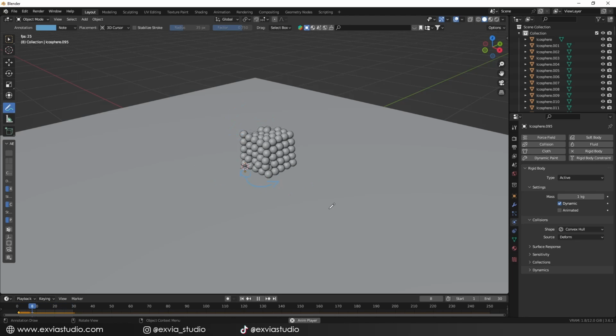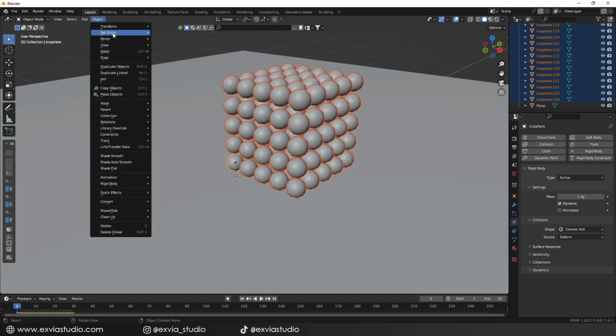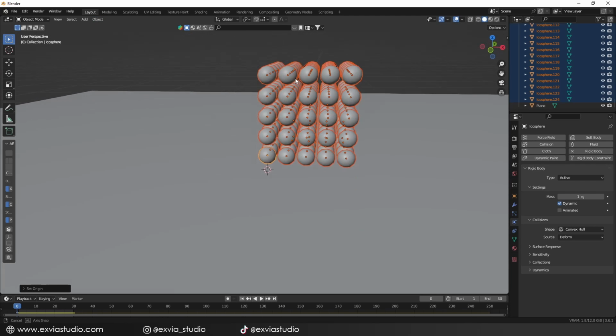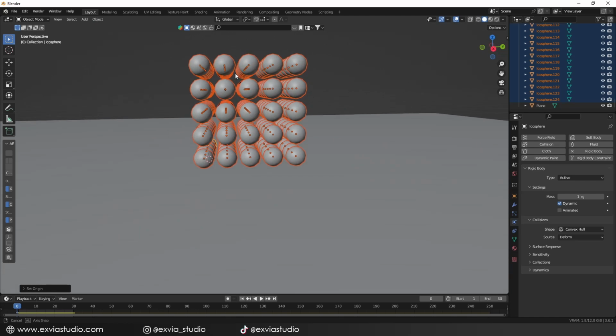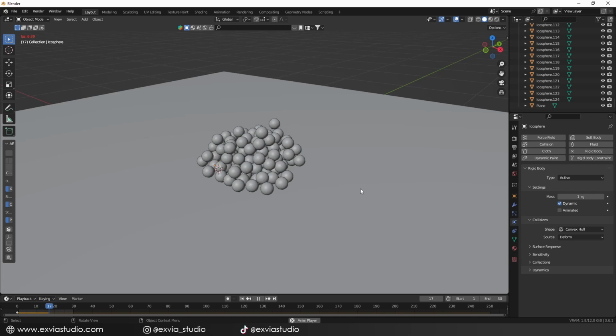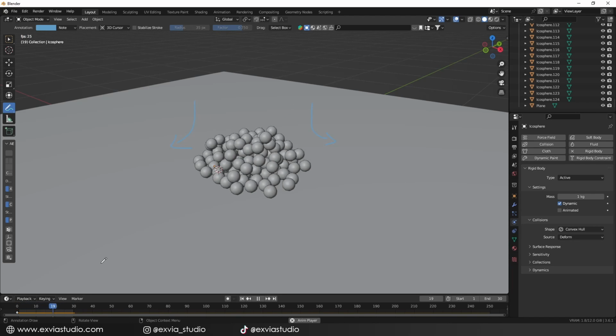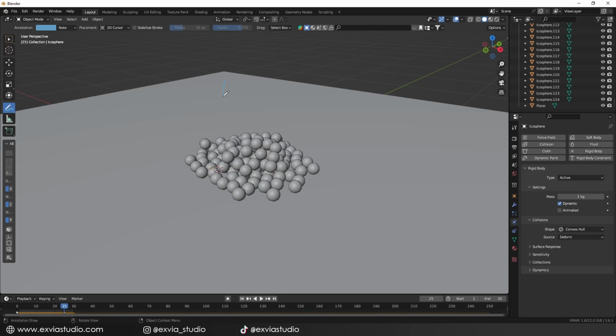This is a detail that we can fix very easily by selecting all the spheres from the panel on the right side. Now we click on the Object tab and click on Origin to Center of Mass. In this case, we should use the Volume option. When you click it, you will see that the origin points are distributed evenly to the center of their respective sphere. So now if we press play, we will see that the simulation looks much more accurate. There are no more strange rotations, and the spheres spread in an expected way.